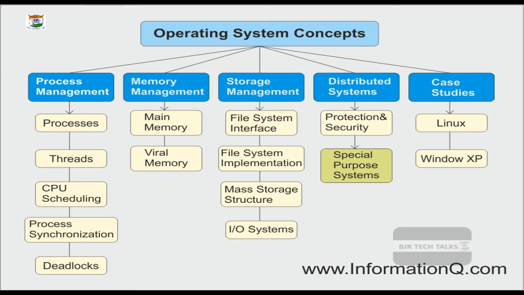Vantage means a place where you can have a good or clear view. So you can see the operating system in different dimensions. That means with respect to process management, how the operating system is working; with respect to memory management, how the operating system is working; with respect to security, how the OS is responding. So there are various dimensions in which you can visualize the operating system.